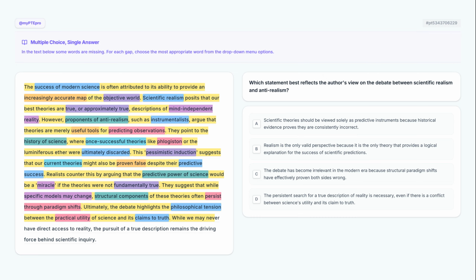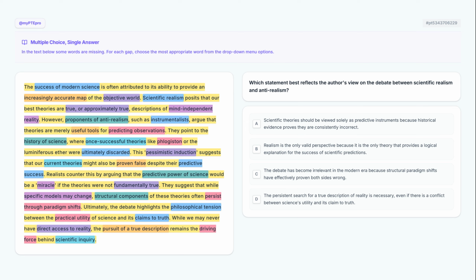While we may never have direct access to reality, the pursuit of a true description remains the driving force behind scientific inquiry. In the final sentence, the author acknowledges that direct access to reality might be impossible. However, the pursuit of a true description is identified as the essential driving force that continues to motivate scientific inquiry